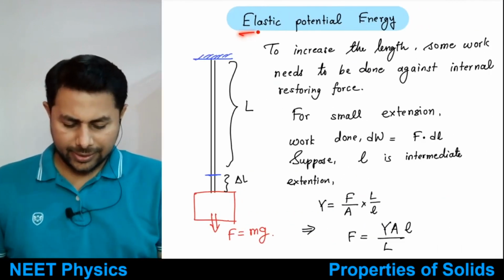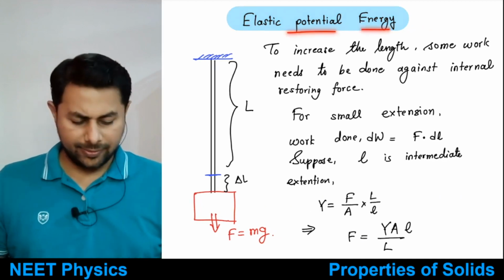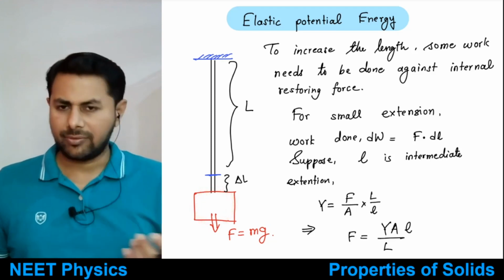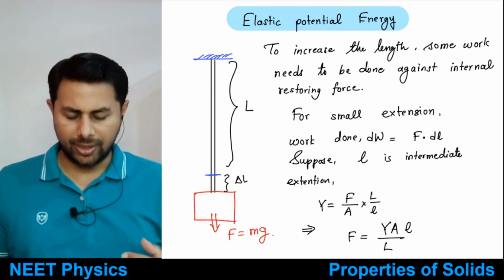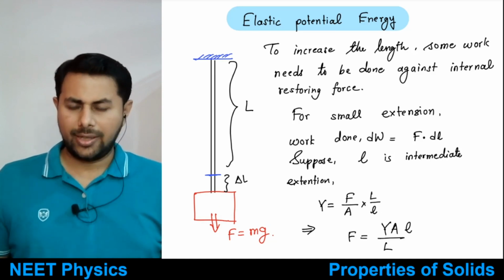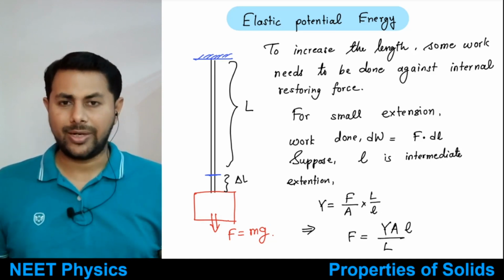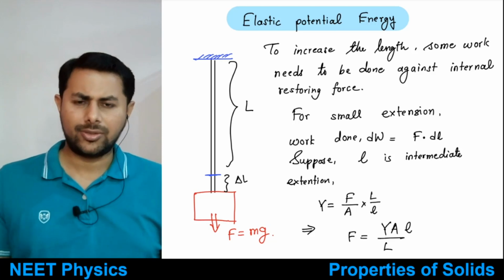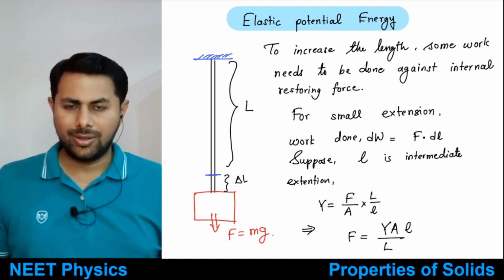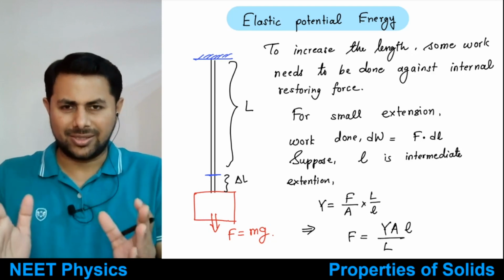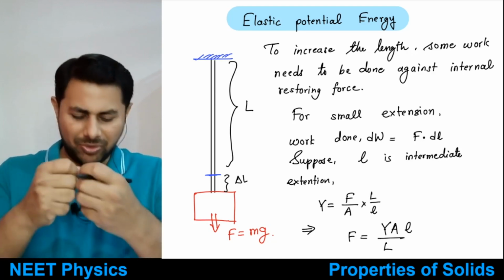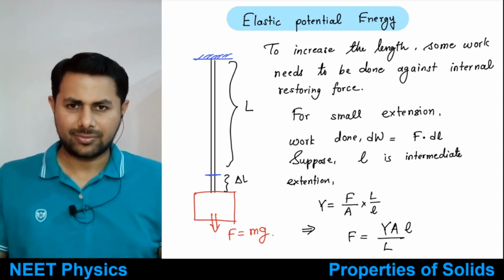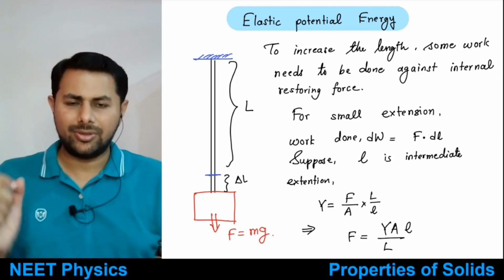After that, next let us talk about the elastic potential energy. Now what is elastic potential energy? When you stretch a wire or deform an elastic material, and you remove the external force, you know that there is a restoring force which wants to restore the shape and size or both of the body. When you elongate a wire, you need a force, you need some energy, right? To restore it back also you need some energy.